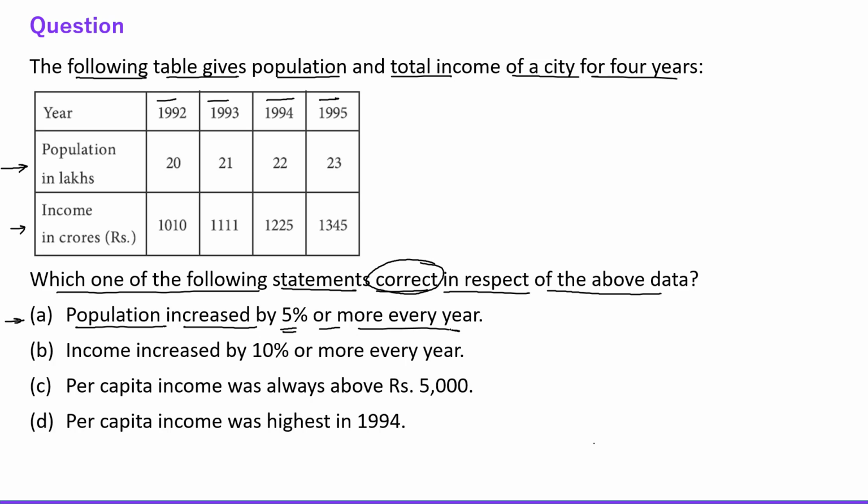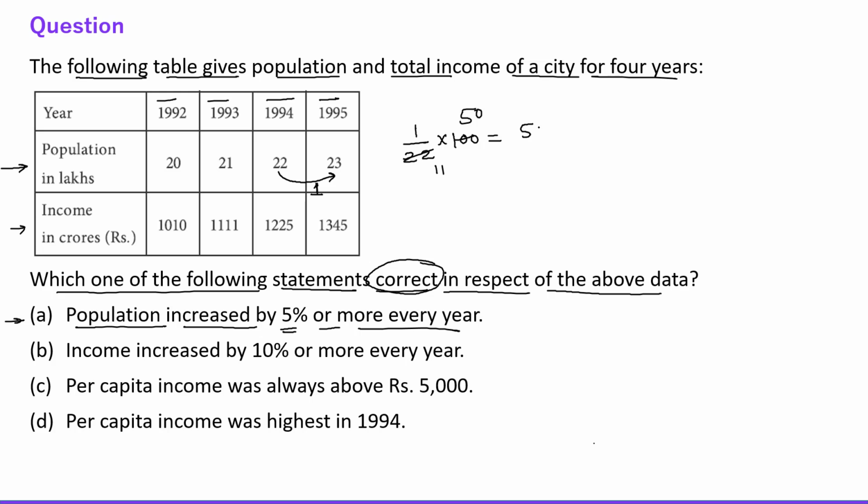Okay, see everyone, from 94 to 95, if we see the population increment, right? The population increment is 1 lakh, right? So we need to find 1 is what percentage of 22, right? So both the numbers can be cancelled by 2. So this is 50 by 11.